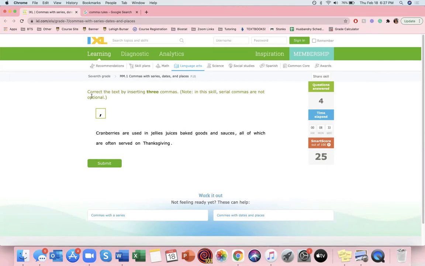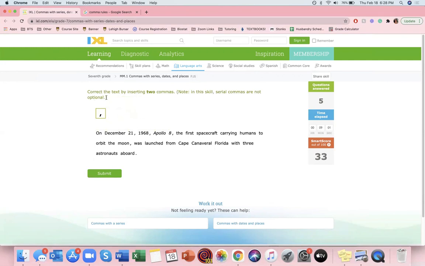Our next example says correct the text by inserting 3 commas. So cranberries are used in jellies, juices, baked goods, and sauces, all of which are often served on Thanksgiving. As we can see, we have yet another list. So you'll put comma after jellies, juices, baked goods, and sauces. So we have 3 commas placed.